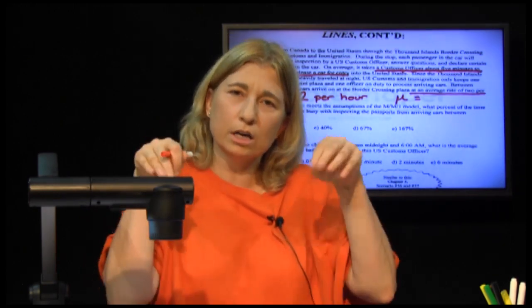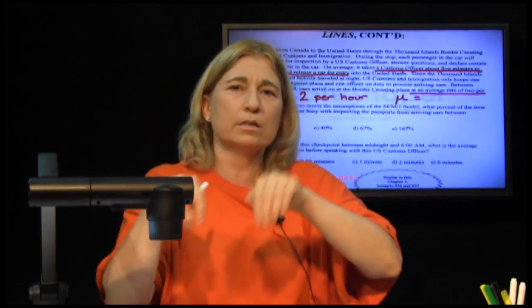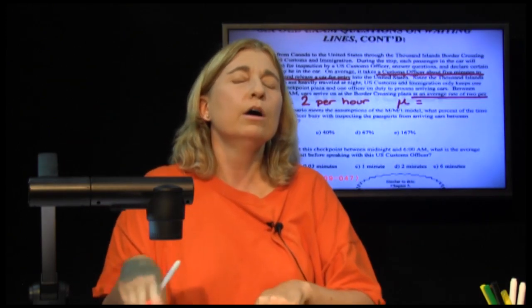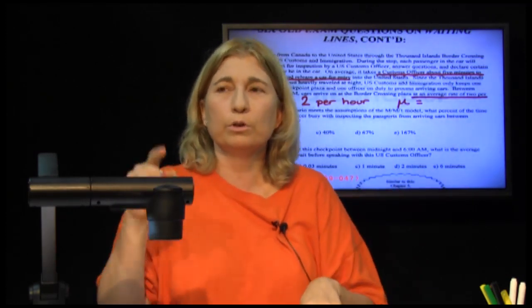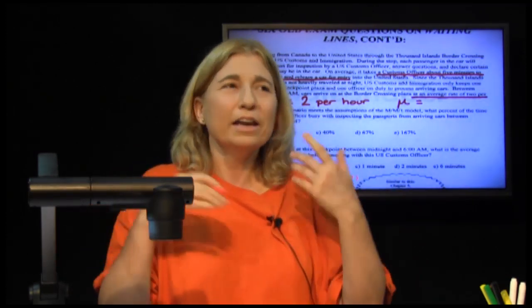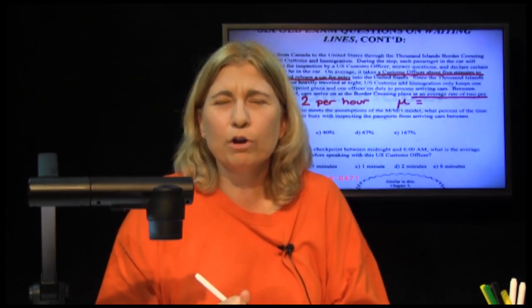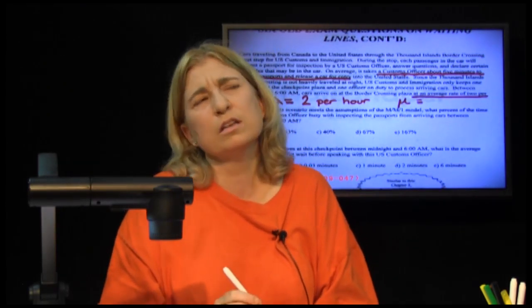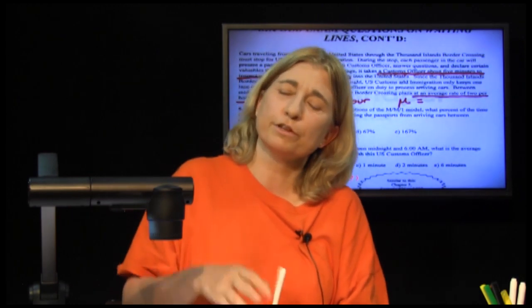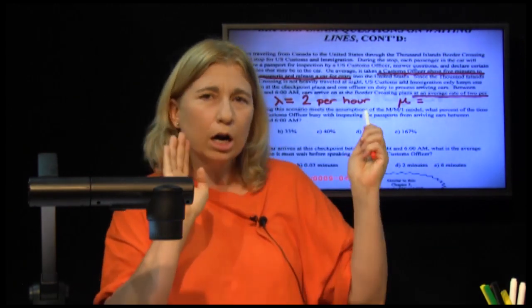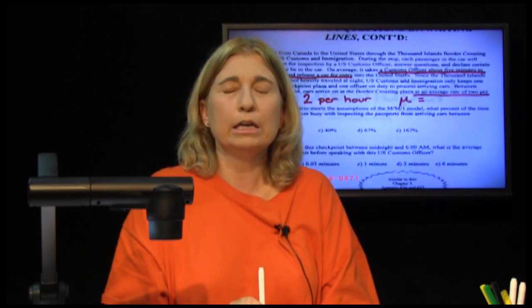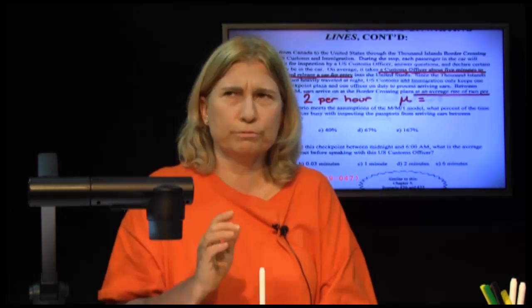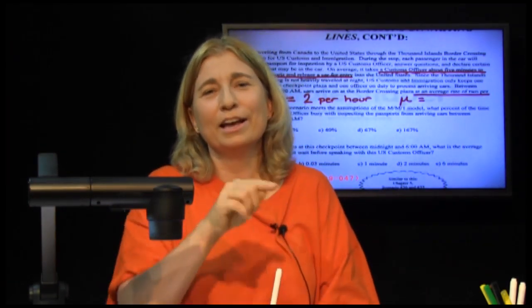Lambda and mu are cousins. They have to be talking about the same interval of time. We have lambda equal 2 per hour, so we need mu to equal something per hour. This is just logic; you don't really need a formula. If it takes the officer an average of 5 minutes to clear a car through the checkpoint plaza, how many cars can the officer clear in an hour?